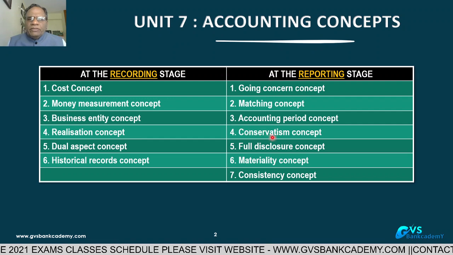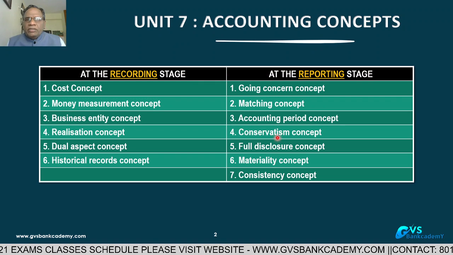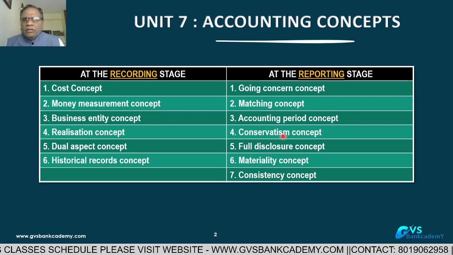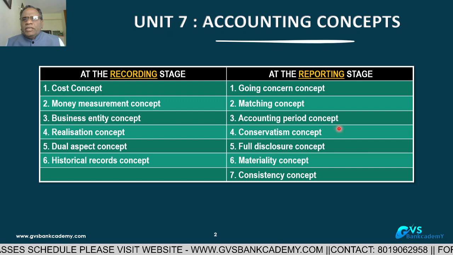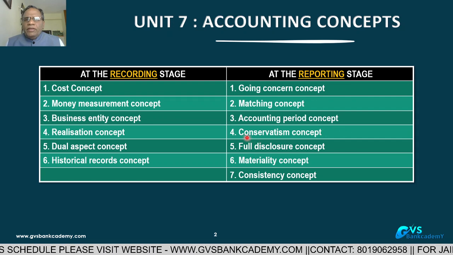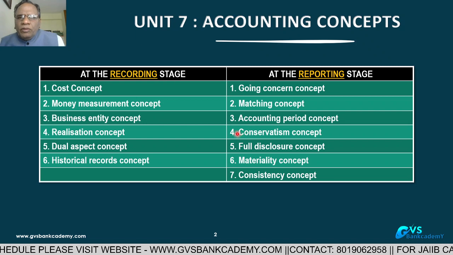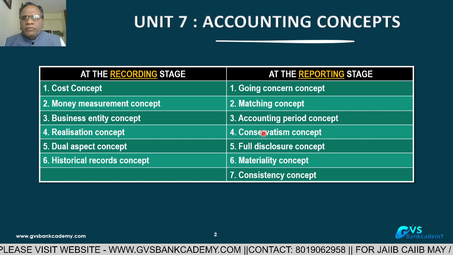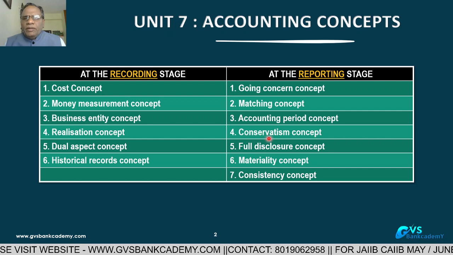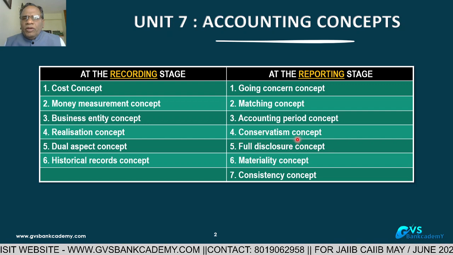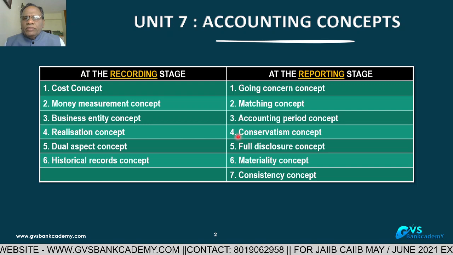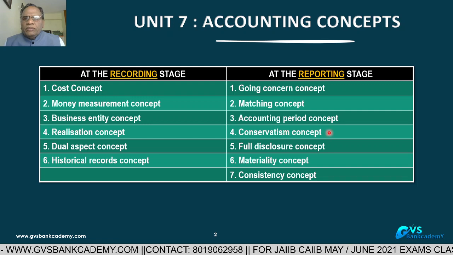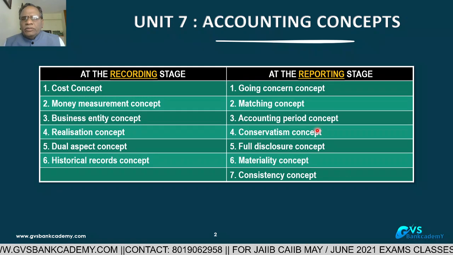Now, on the investments, banks are making an investment fluctuation reserve. That is also the conservatism concept. Conservative means future gains we cannot take now, and any future losses if you are identifying now, on a slow pro rata basis, you have to make the provision. That is called the conservatism concept. Best example, NPA provision. Second best example, valuation of stocks. Third best example is the investment fluctuation reserve against investments. These are some of the examples.